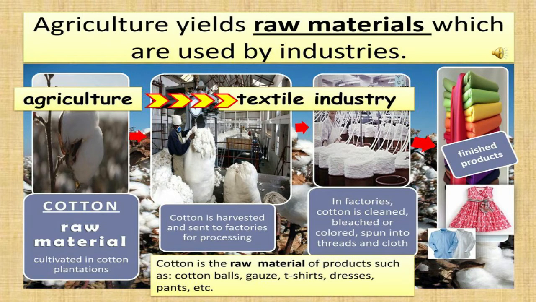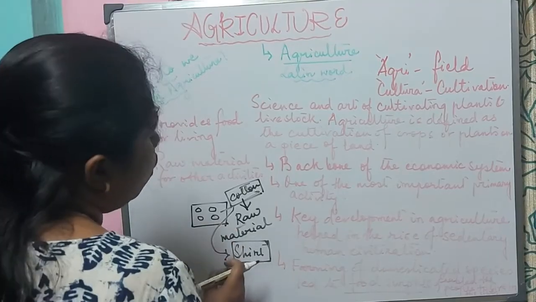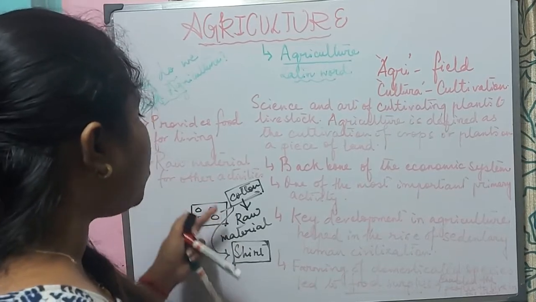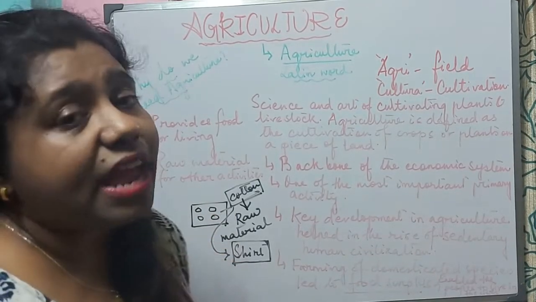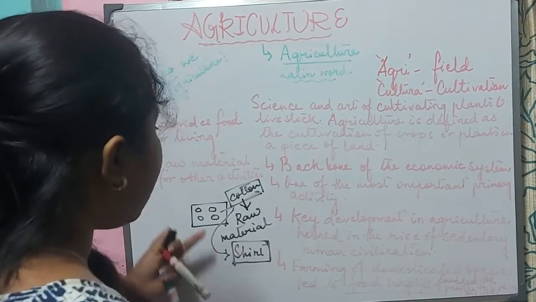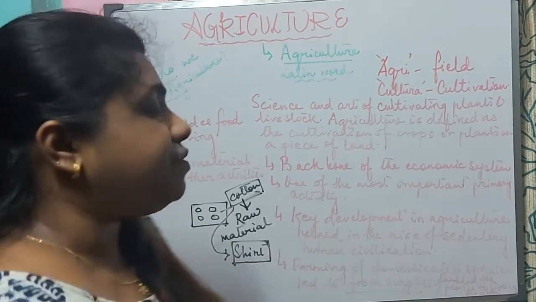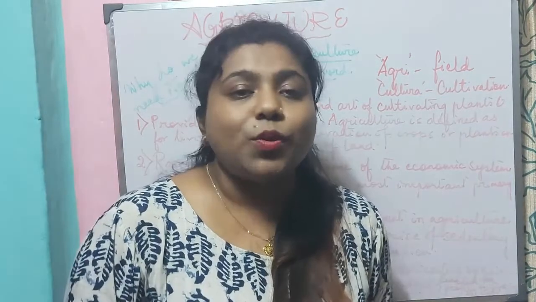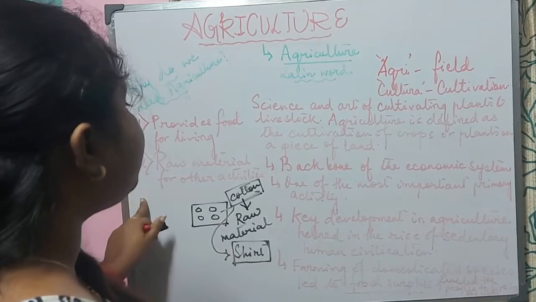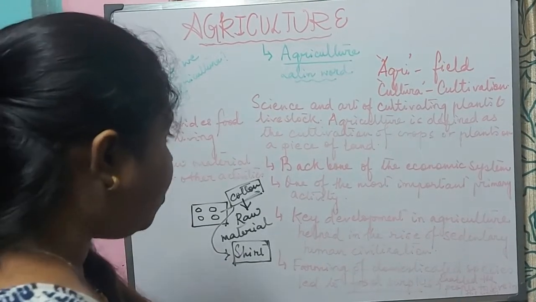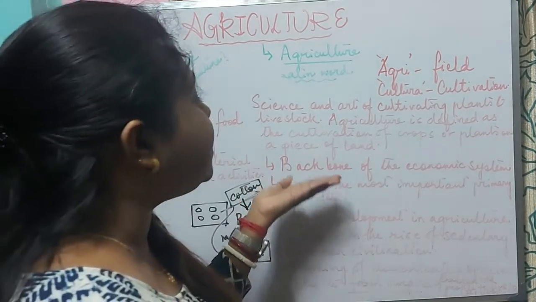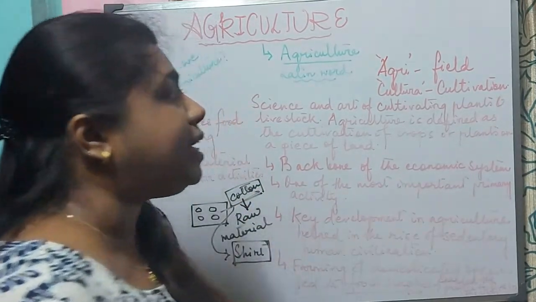And with each step, it will go on adding value. So raw material is a very important part for the secondary activities or any other activities to run. Without raw material, other activities cannot run. So agriculture is very important because it provides food for living and also raw material for other activities.